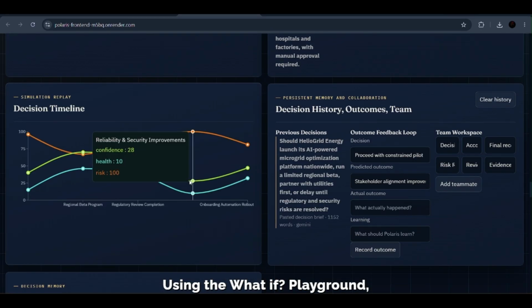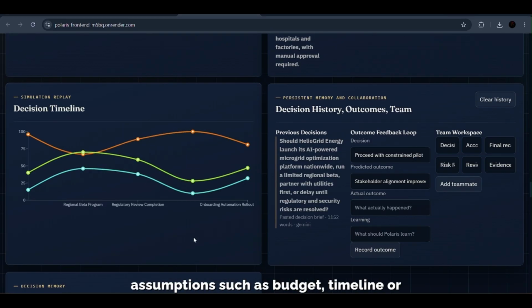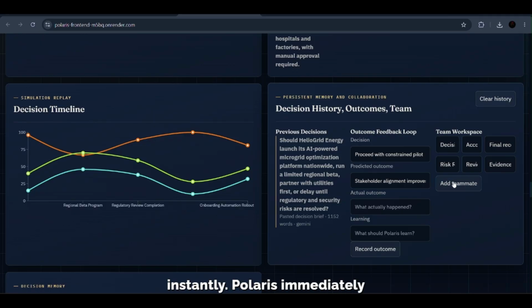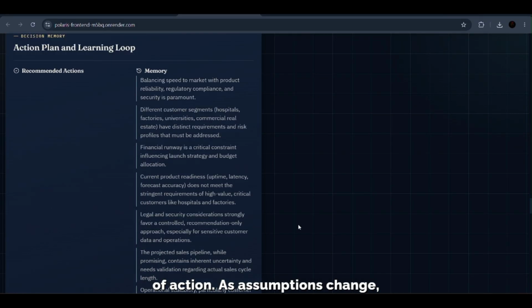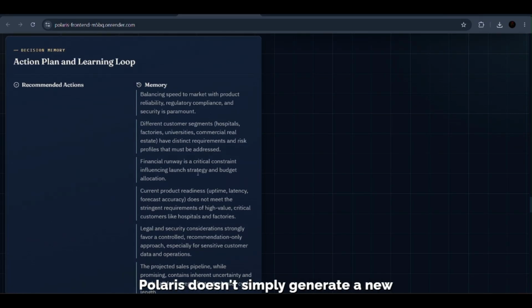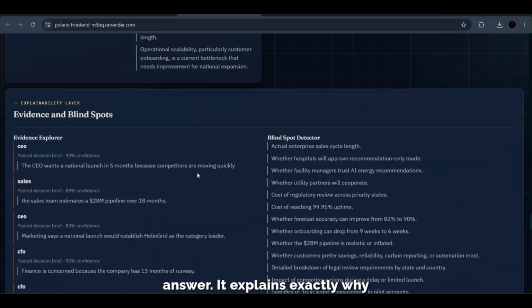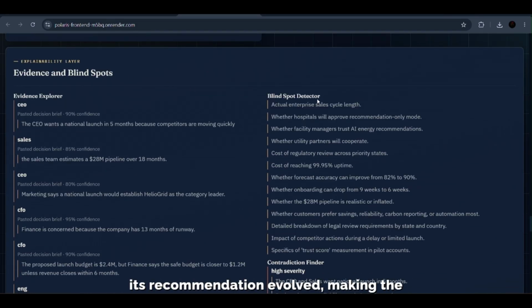Using the what-if playground, assumptions such as budget, timeline, or market conditions can be adjusted instantly. Polaris immediately recalculates its recommendations, allowing users to explore how changing circumstances influence the best course of action. As assumptions change, Polaris doesn't simply generate a new answer. It explains exactly why its recommendation evolved, making the reasoning process transparent and much easier to trust.